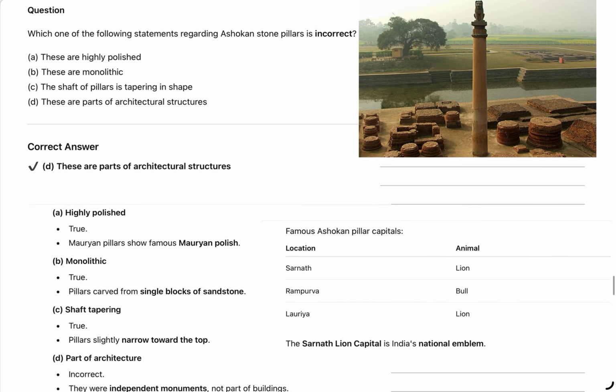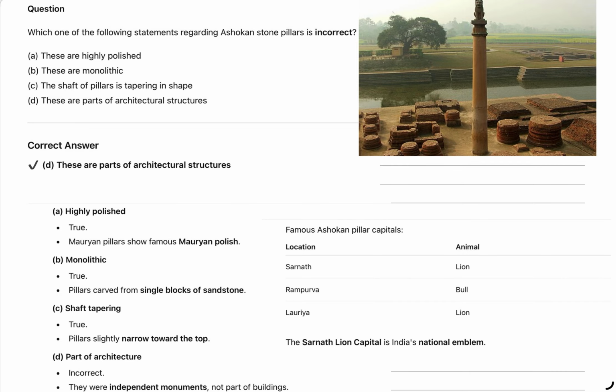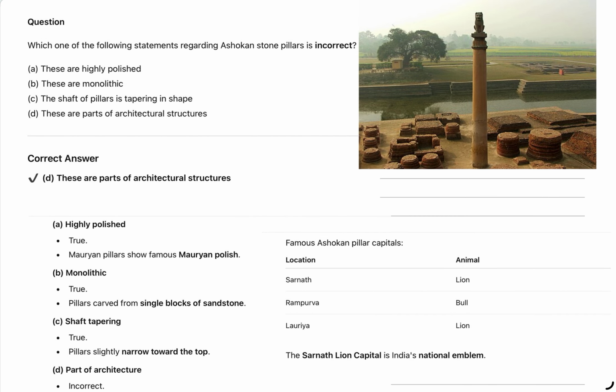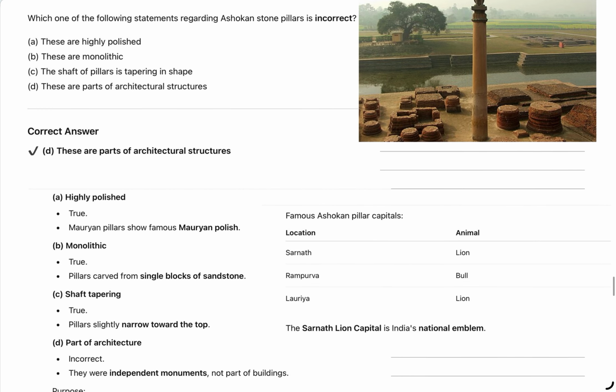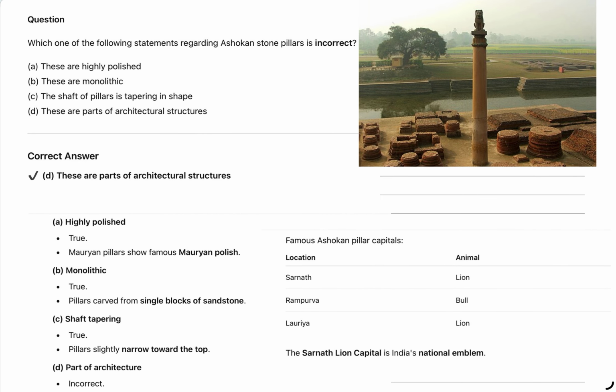So now let's proceed towards the next question. Which of the following statements regarding the Ashokan stone pillar is incorrect? The incorrect statement is that these are part of an architectural structure.